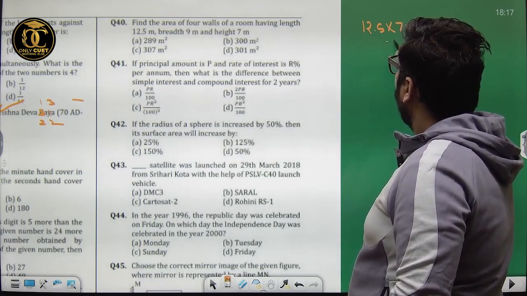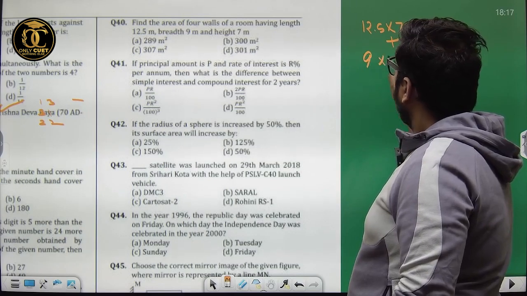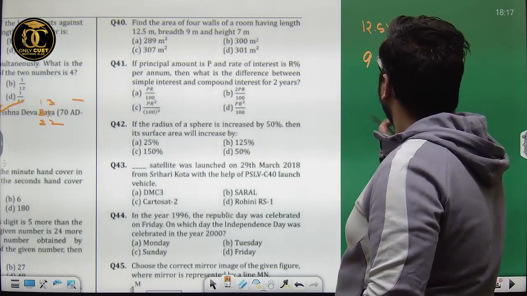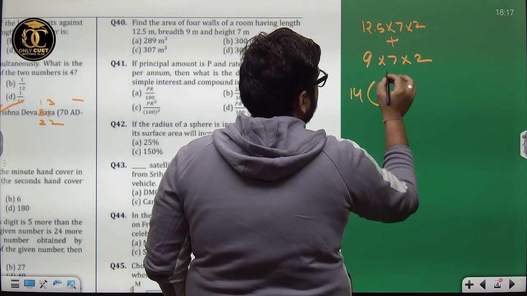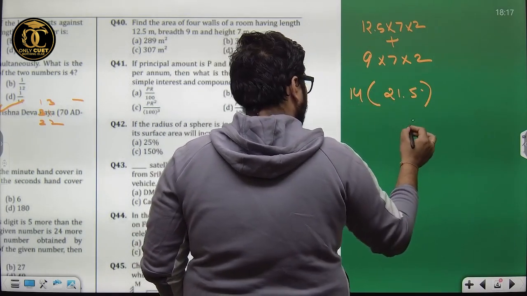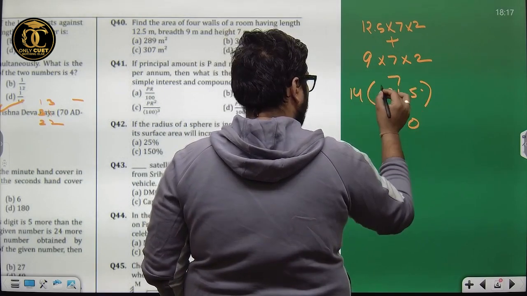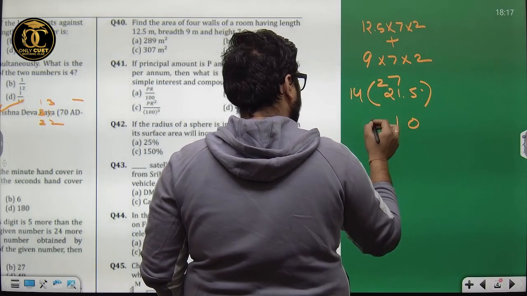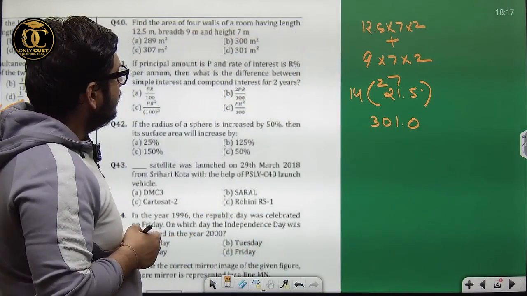2 plus 9, 7, 7 into 2, 14, comma 12.5 plus 9, 14 5s are 70, 0, 7, 14 1s are 14, plus 7, 21, 2, 14 to the 28, plus 2. That is 301 meter square.